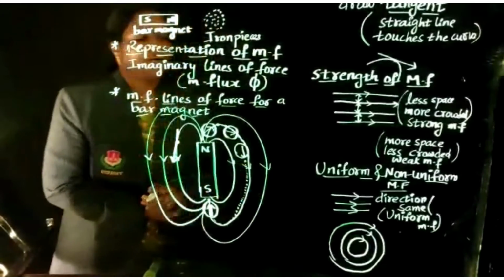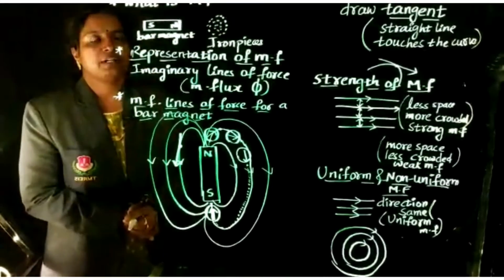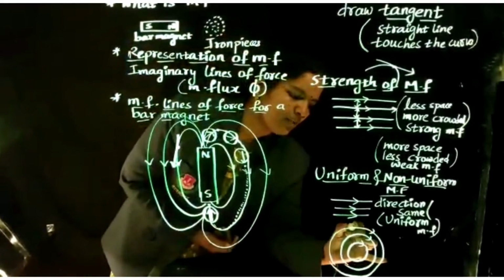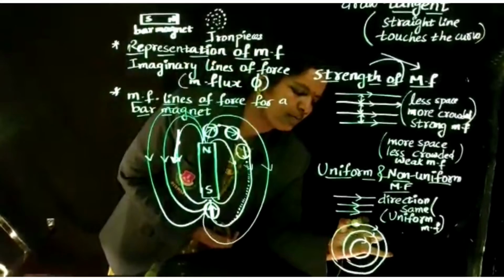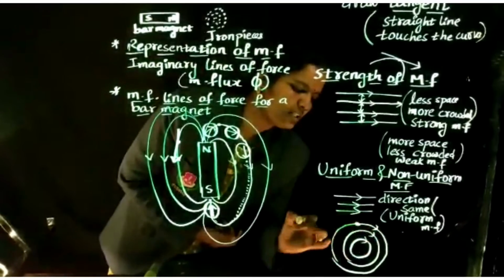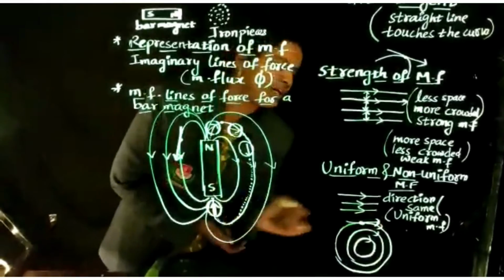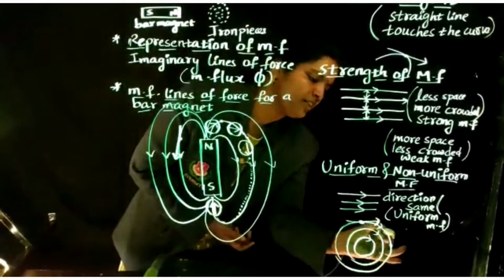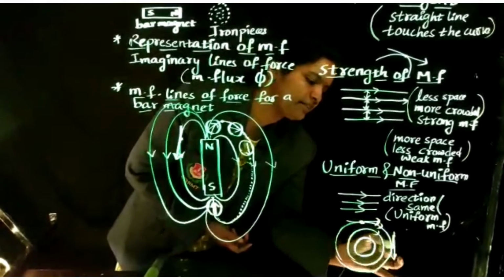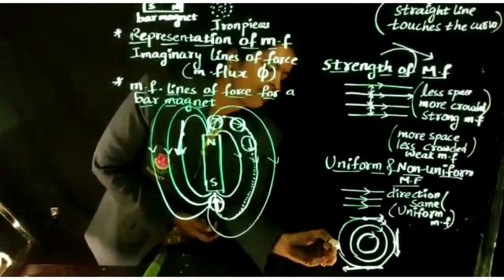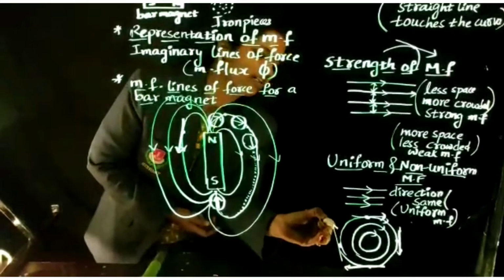For knowing the direction of the magnetic field, what do we have to do? We have to draw the tangent line. Suppose this is the circular path. For knowing the direction at this point, we draw the tangent line, in this direction. At another point the direction is like this, and at this point it is like this.